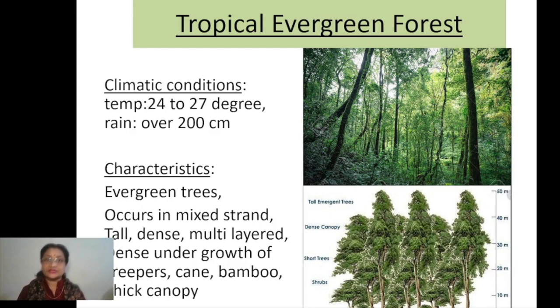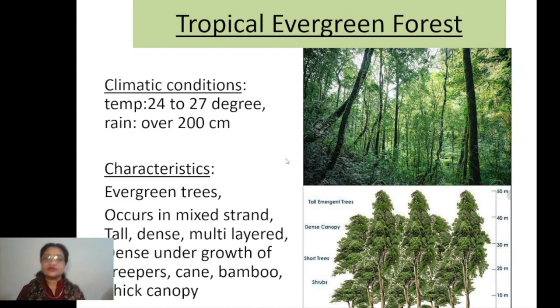It's not that they never shed their leaves. These trees also shed their leaves, but they don't shed the leaves at the same time. So this is more important to understand here. That's why whenever we try to see this forest, we always feel that the forest is green, right? That's why it has got the name evergreen, which remains green every time. Clear? So this is called tropical evergreen forest, right?